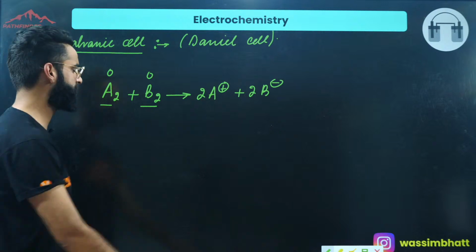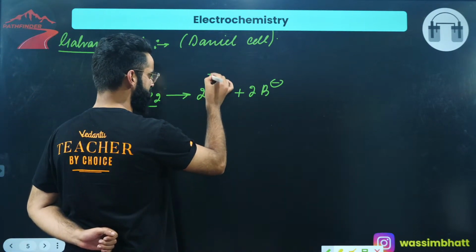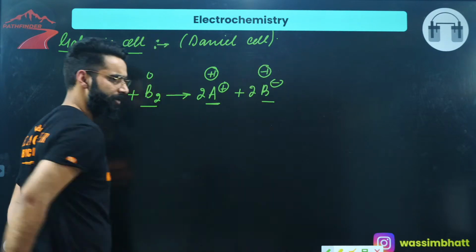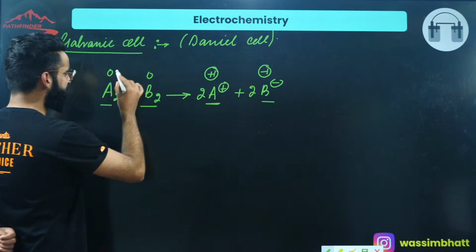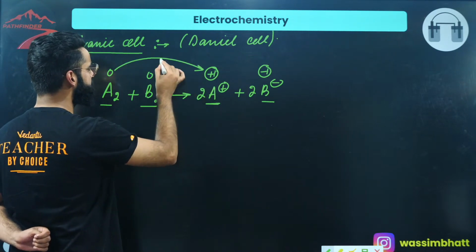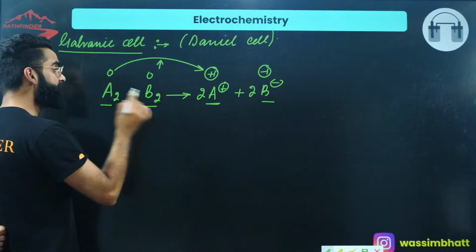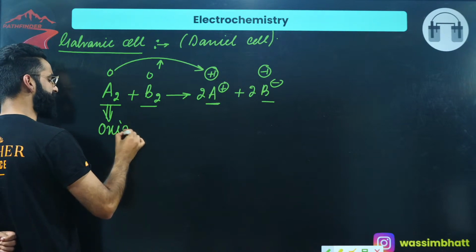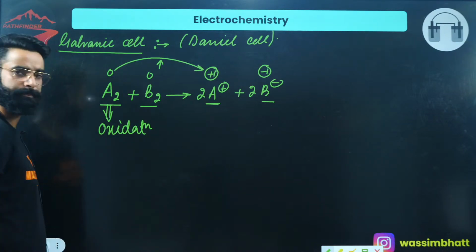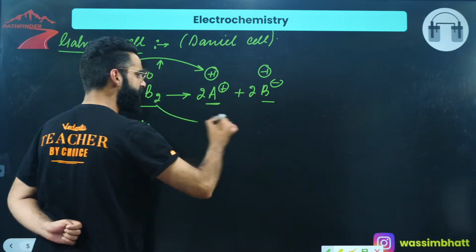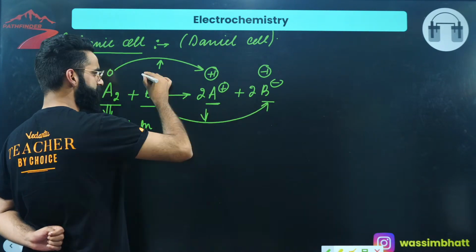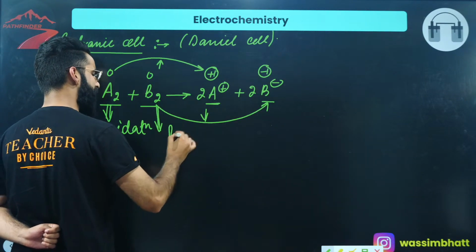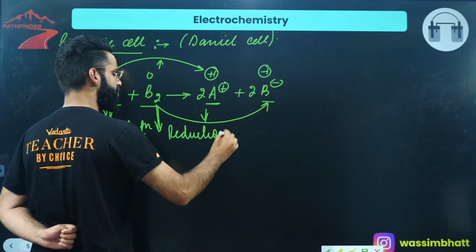Point number two. The charge present on this A is +1, so +1 is the oxidation state of A here. This -1 is the oxidation state of B. Can I say the oxidation state of A is increasing from 0 to +1? An increase in the oxidation state of an element is what we call oxidation. So this A2 undergoes oxidation. Similarly, a decrease in the oxidation state of an element, as you can see, 0 to -1, is what we call reduction. So this B2 undergoes reduction in this process.